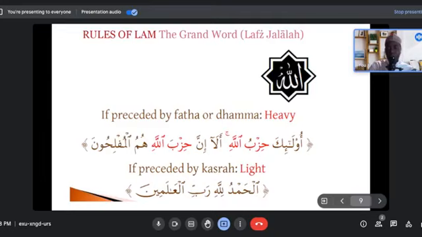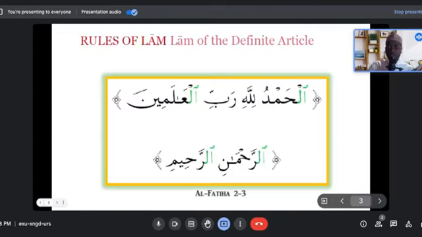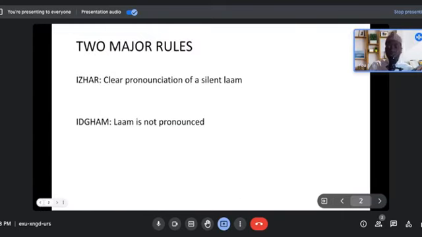So in summary, for everyone who is going to be listening and watching this later on: the rules of lam in the Quran are basically two, either al-izhar or al-idgham. Whenever the rule of lam is al-izhar, the lam is pronounced. There is a clear pronunciation of the lam with the sukoon, right?